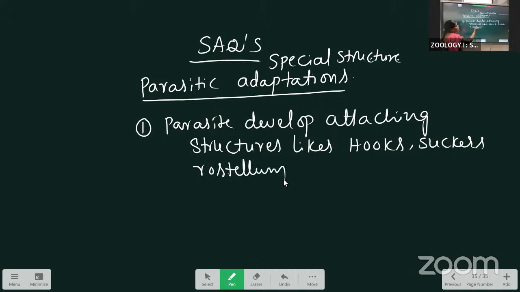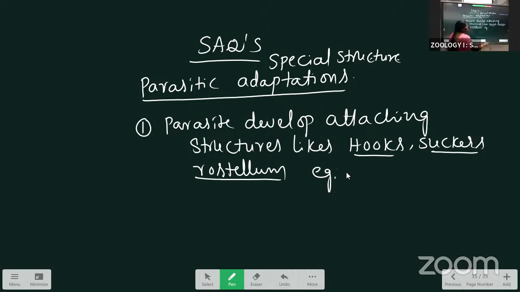The parasites develop structures for the attaching purpose. Some structures are forming that we call hooks, suckers, and the rostrum. What it means, for example, Taenia solium, the tapeworm. Taenia solium is present in the intestine. Along with the food, they are eliminated outside.